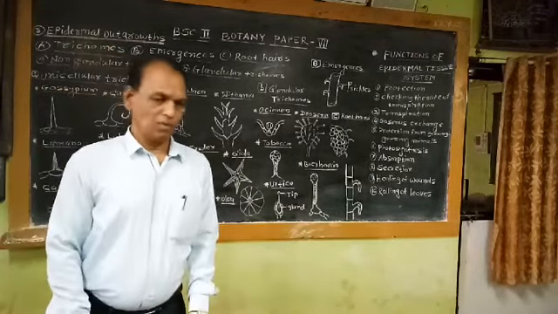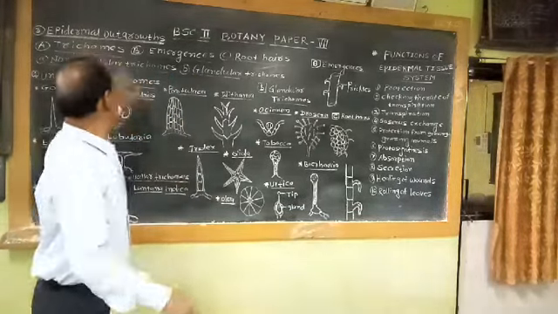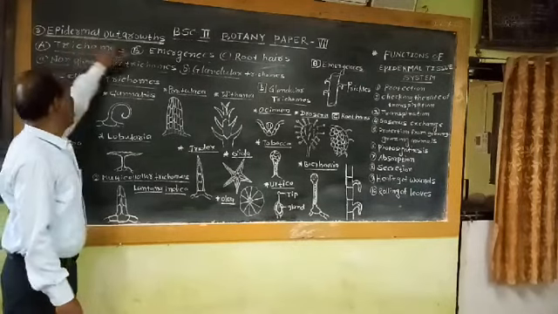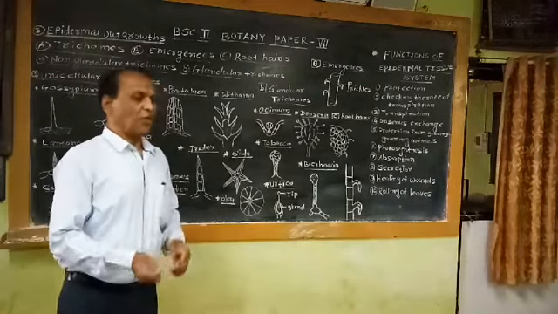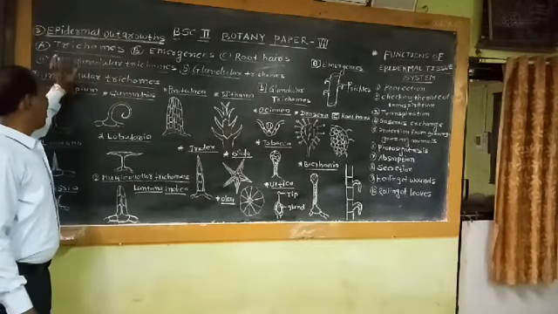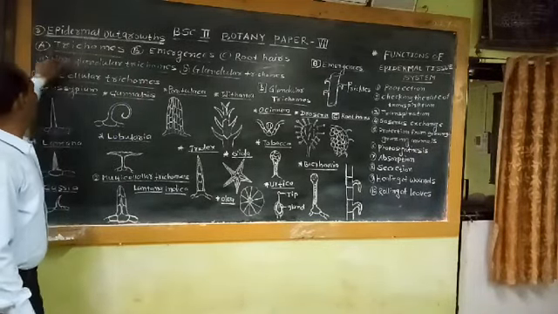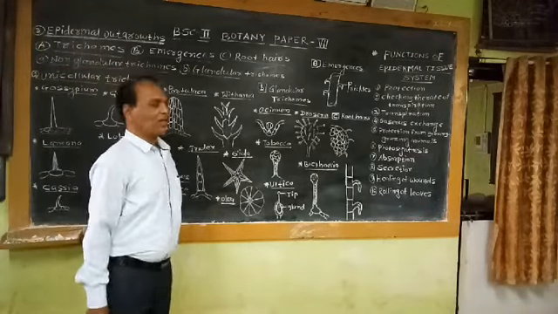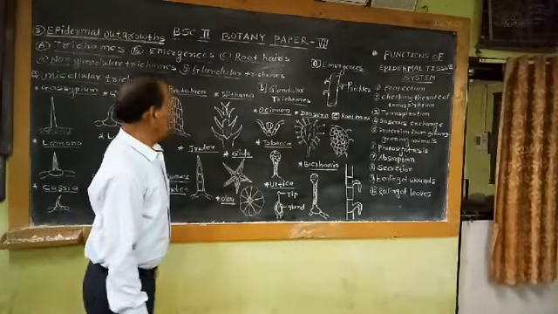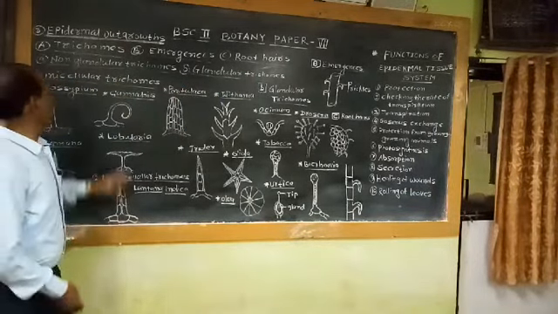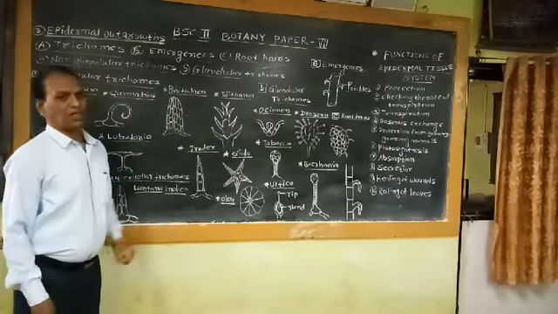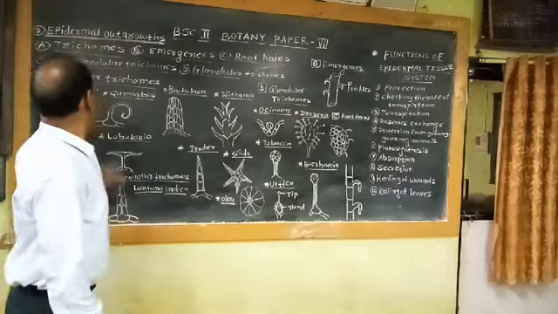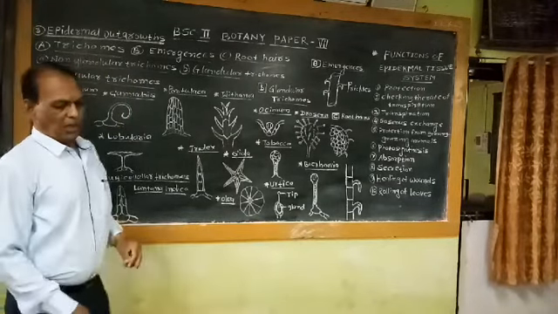Today I am going to discuss these various appendages of epidermis which are studied under the heading of epidermal outgrowths. These epidermal outgrowths are classified into three categories. Number one, trichomes. Number two, emergences. And number three, root hairs. One by one I am going to discuss these trichomes, emergences and root hairs as an example of these various epidermal outgrowths. This trichome is a Greek term.